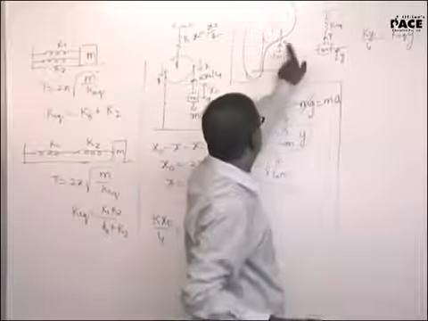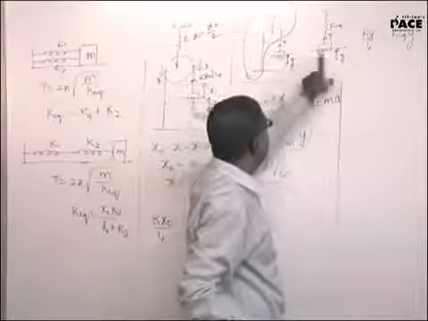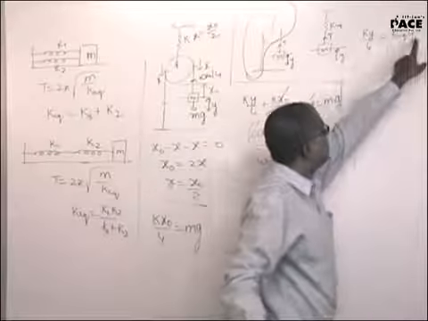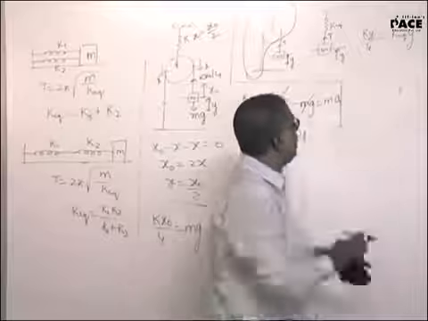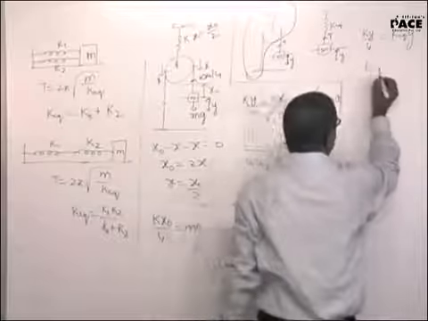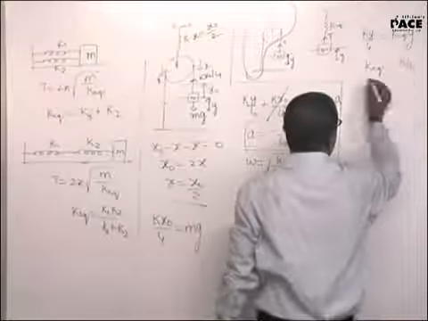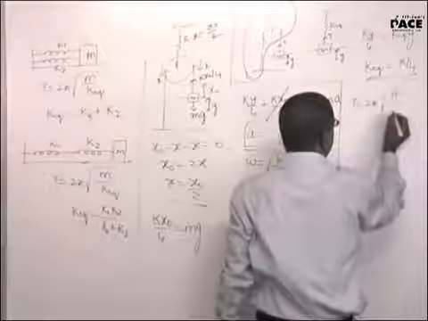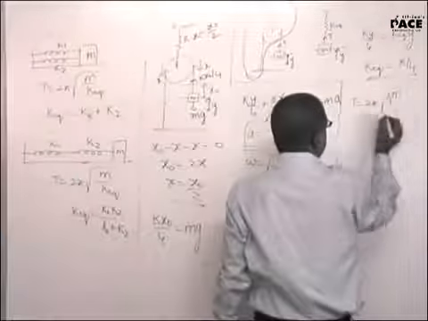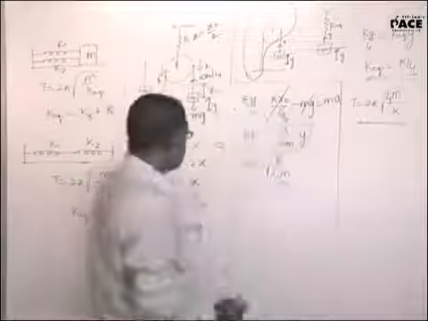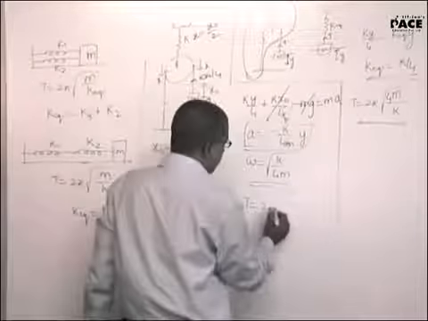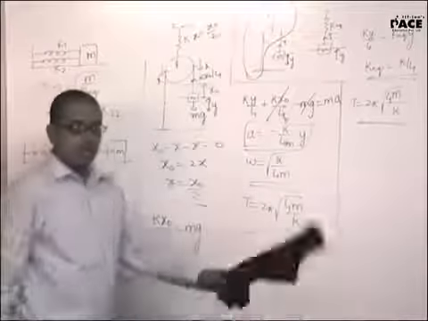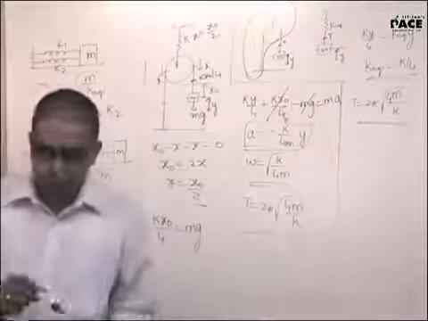The restoring force generated here is ky by 4. In this case also the restoring force should be the same. That means k equivalent into y should give me the same value. That means I am getting k equivalent is equal to k by 4. Yes, sir. Time period will be 2 pi root over of m by k equivalent, k by 4. See if you are getting the same thing. Here time period will be 2 pi root over of 4m by k. Yes, sir. Is the logic clear to all? Yes, sir.